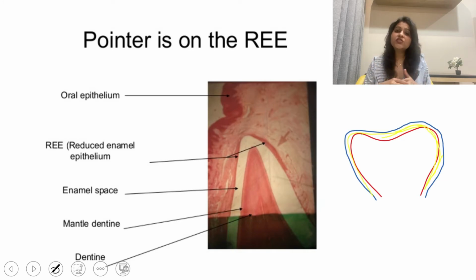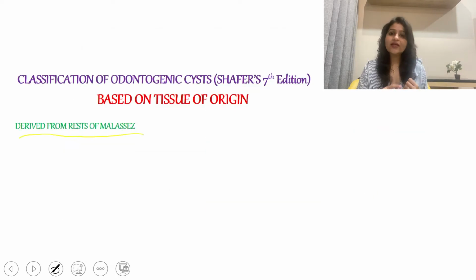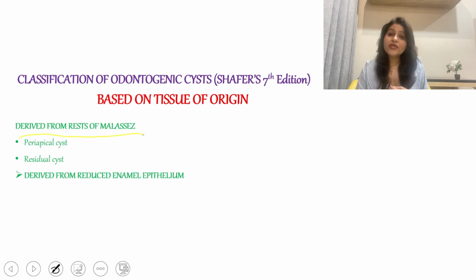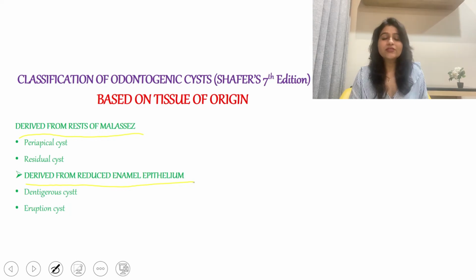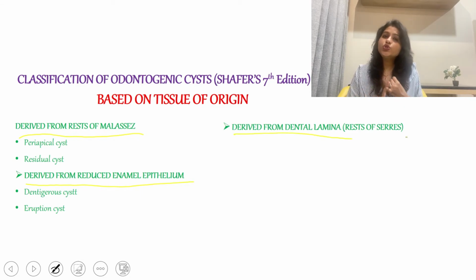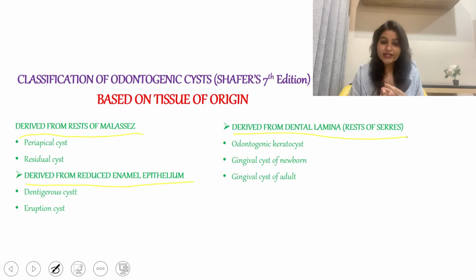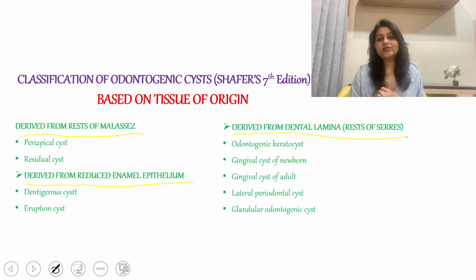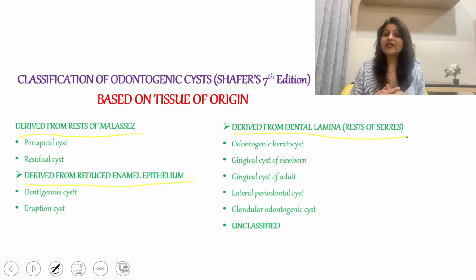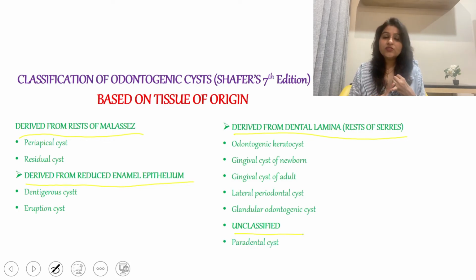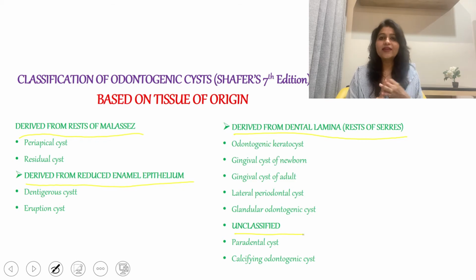Now let's see which cyst falls in which category. The cysts that are derived from the epithelial rests of Malassez are periapical cyst and the residual cyst. The cysts that are derived from the reduced enamel epithelium are the dentigerous cyst and the eruption cyst. The cysts that are derived from the remnants of the dental lamina or the rests of Serres are odontogenic keratocyst, that is OKC, gingival cyst of newborn, gingival cyst of adult, lateral periodontal cyst and glandular cyst. And there are cysts that fall in the category of unclassified. They are the COC, that is calcifying odontogenic cyst, and the paradental cyst.